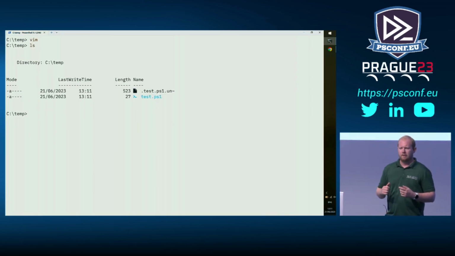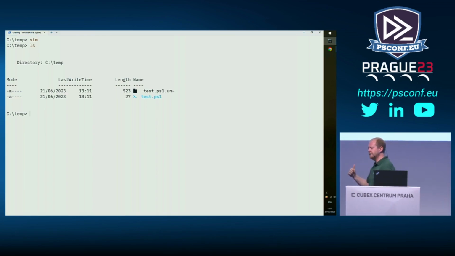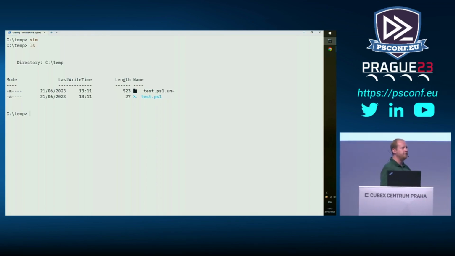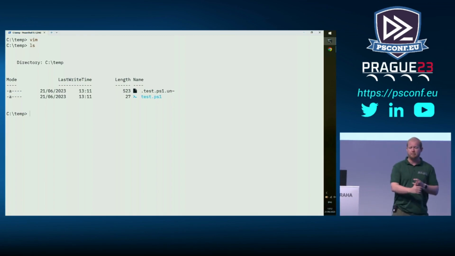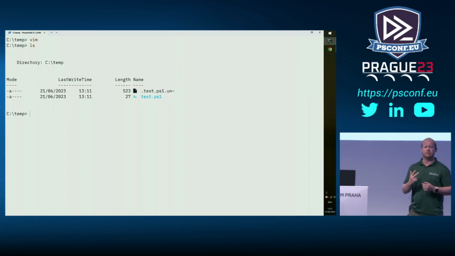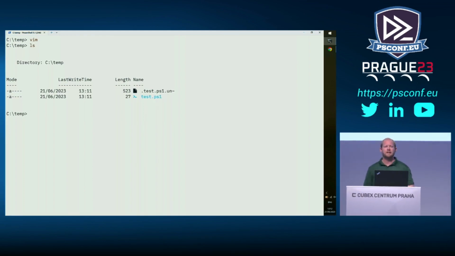One of the things that really tripped me up is what on earth is that other file there? That is an undo file. That allows us to, and it's a really cool feature of Vim that I've totally turned off and have never used, but you can actually step through each stage of every change you've made and roll back. There also should be a backup file there, I'm not sure why it's there, which again does exactly what it says on the tin. If something goes wrong, you can roll back to your backup file. There's also a third one called a swap file, and that gets deleted once you've finished editing your file, but it's there just in case, say, you have a server crash, you can get your file back.